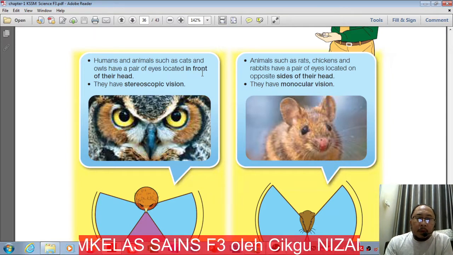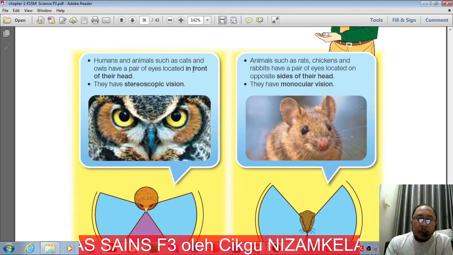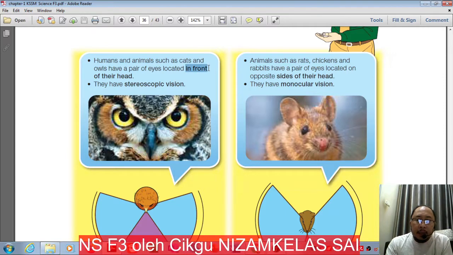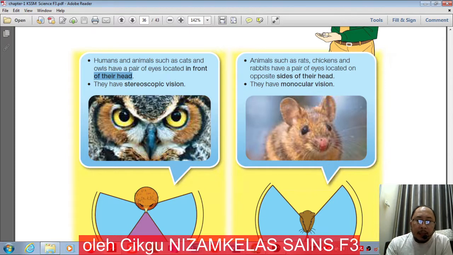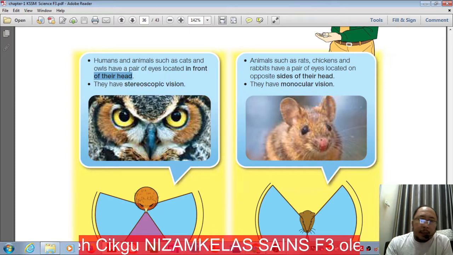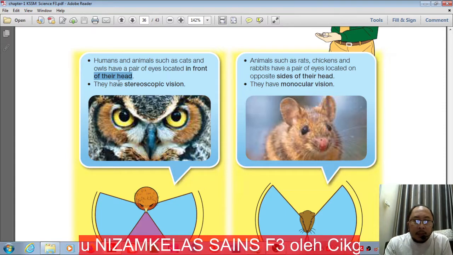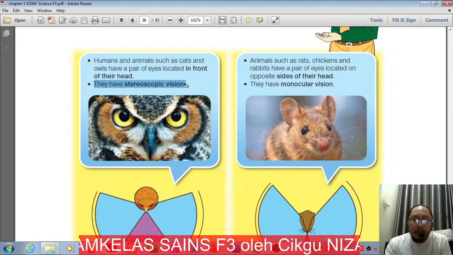Any animals that have eyes located in front of their head, like humans and the other animals given here, have what we call stereoscopic vision.